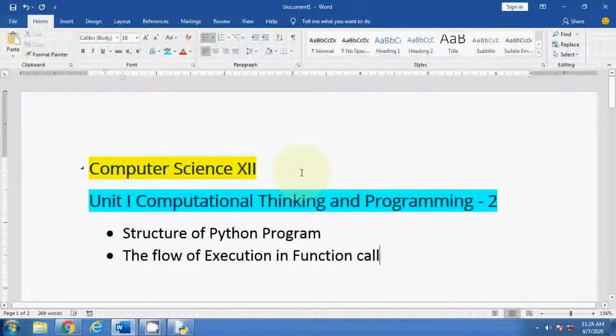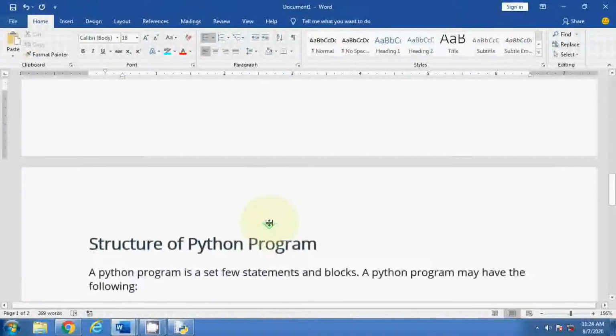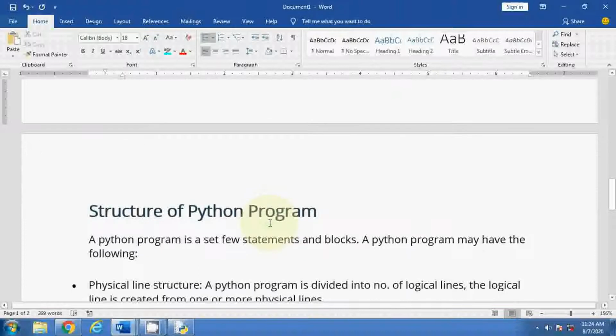So structure. First of all, when we are thinking about structure, what does it mean? There are some parts of a particular thing which are organized in a proper manner, or some names are used there, and that is called a structure. So here also, a Python program follows one structure.